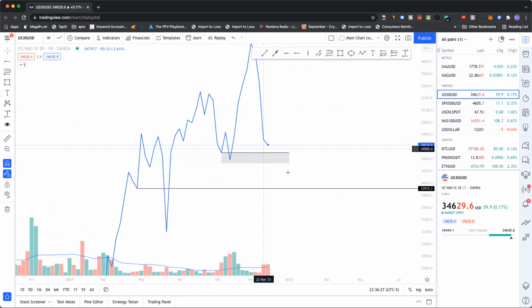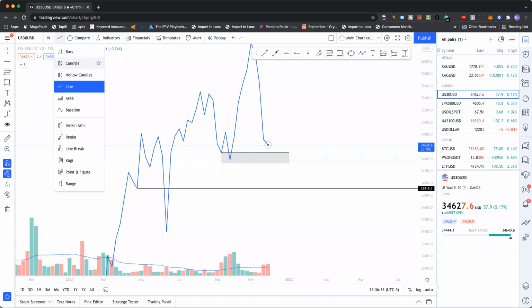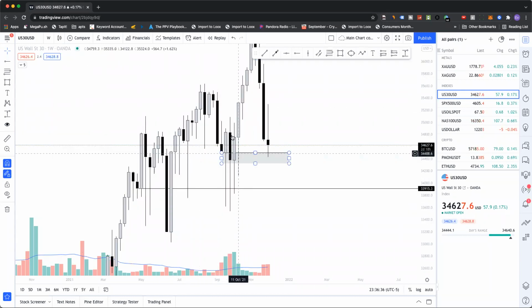Okay, so here I know that I have higher time frame direction. See, this is why the daily looked all weird and stuff, because of the wicks.